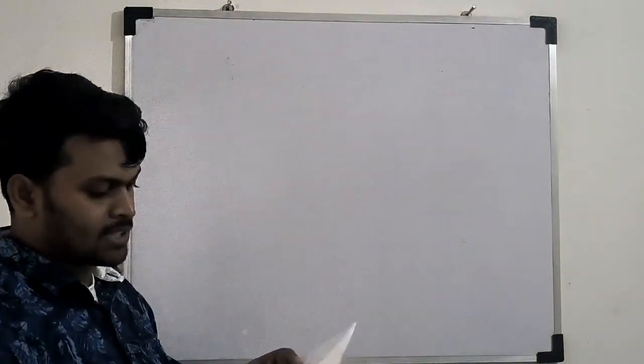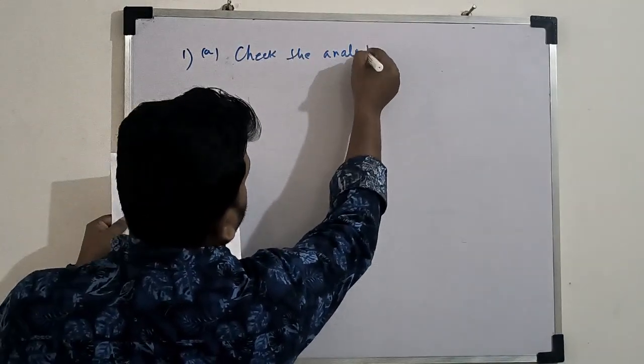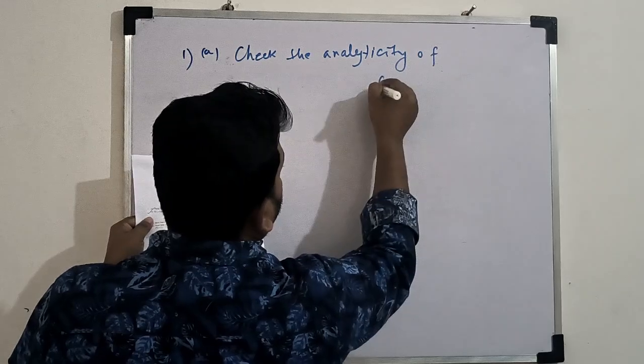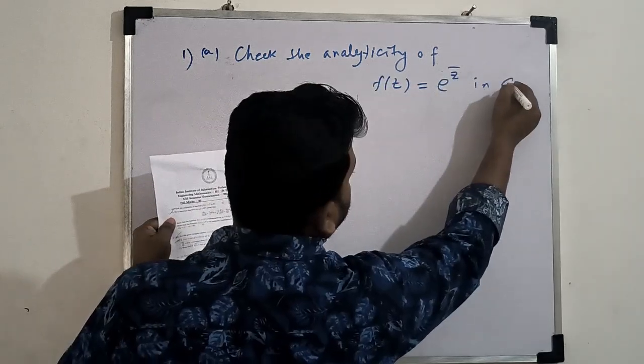Today I will discuss one more question from the mid-semester examination. That was in 1A, that is, check the analyticity of the function e to the power z bar in C.